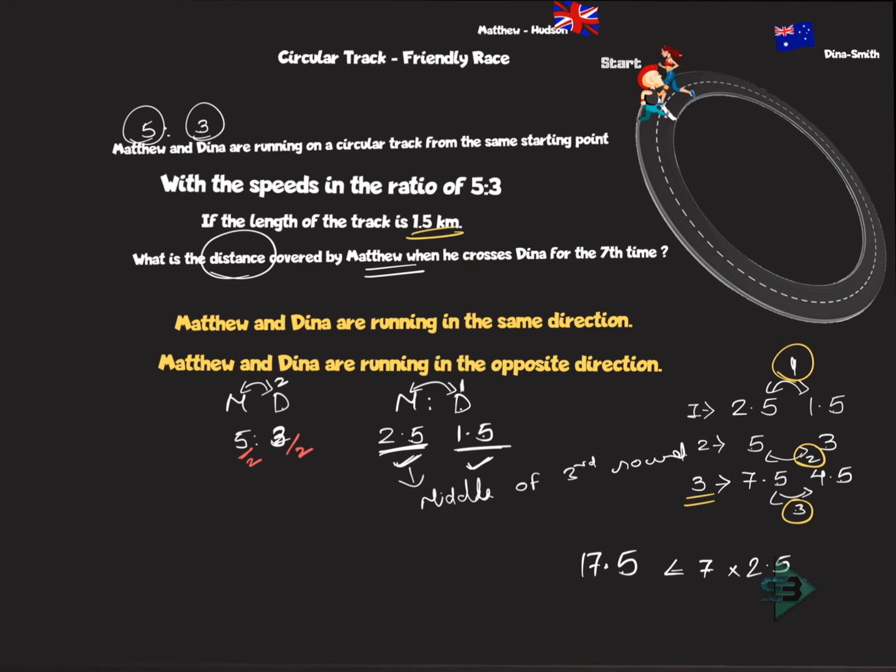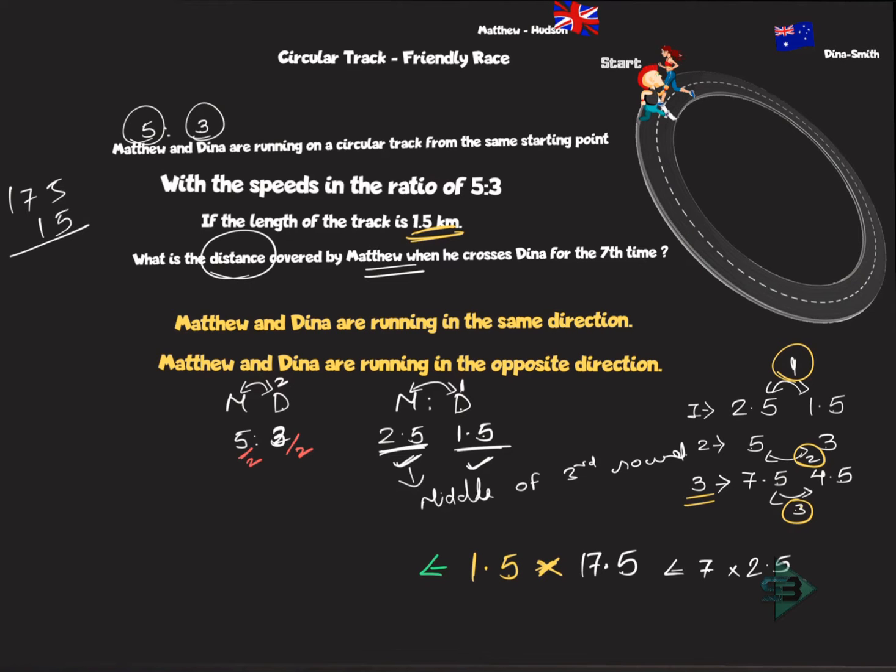17.5 rounds. What is the length of each round? 1.5 kilometers. So 1.5 into 17.5 is the distance covered by Matthew. That's it. It is as simple as that. Now let's just multiply this and get to the answer.